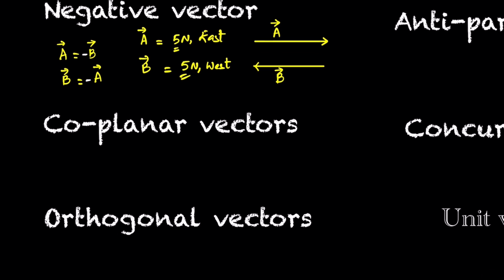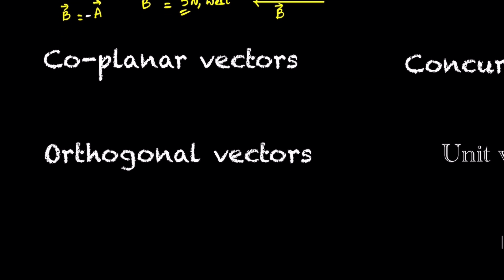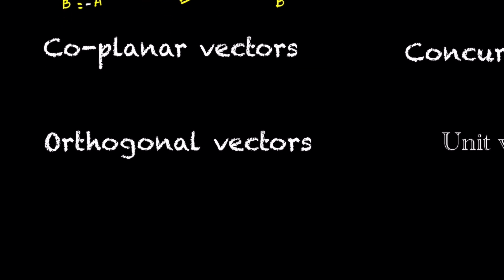Coplanar vectors: two or more vectors are said to be coplanar vectors if they lie on the same plane, if all those vectors lie on the same plane. Orthogonal vectors: two or more vectors are said to be orthogonal vectors if they are at 90 degrees. Say this is a vector, this is b vector, and the marked angle is 90 degrees. So these two vectors are said to be orthogonal.